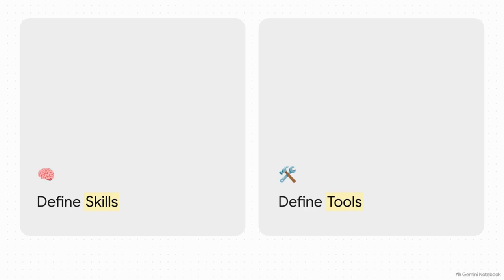On the other hand, we have tools. These are the external instruments, databases, and APIs the agent actually leverages to get the job done. It's literally the difference between knowing how to search for information, which is a skill, and actually having access to a live web search API, which is a tool. You've got to define both if you want to give your agent the real firepower it needs.